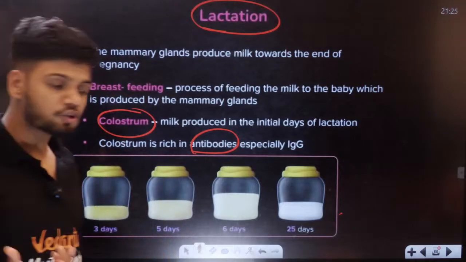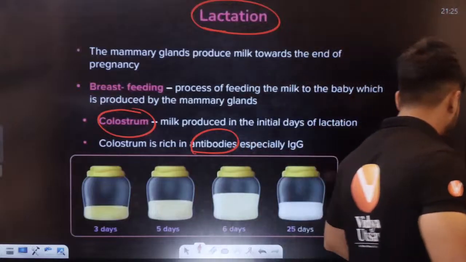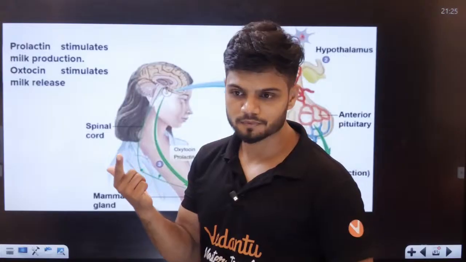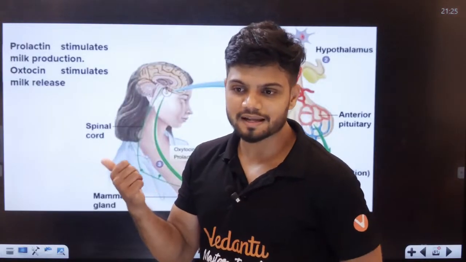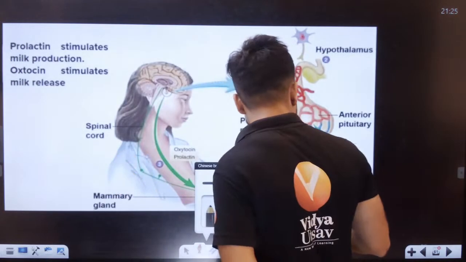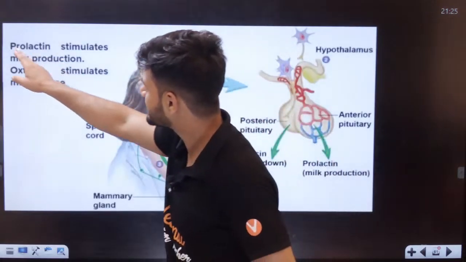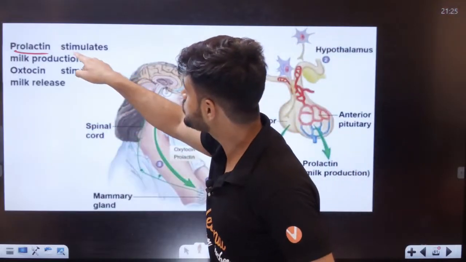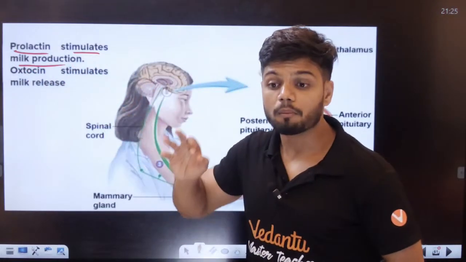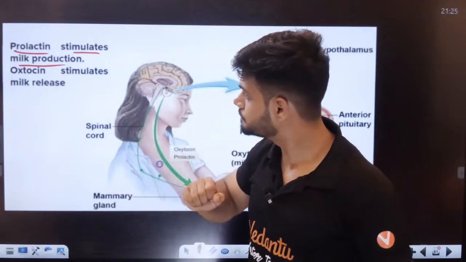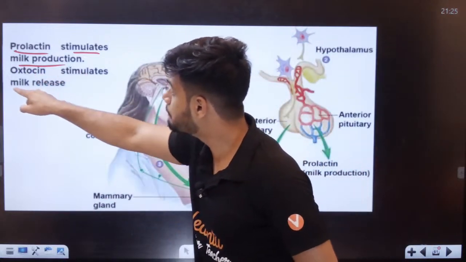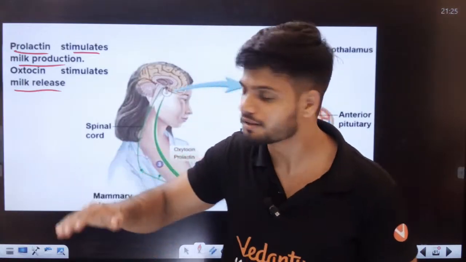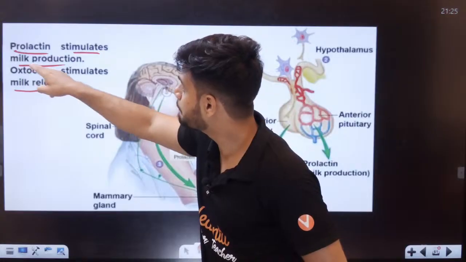Now, students, one extra concept here. There is something called prolactin and oxytocin. I want all of you to understand: prolactin will help in what? Prolactin will stimulate milk production. Oxytocin will stimulate milk release. So oxytocin helps in milk release, while prolactin helps in milk production.